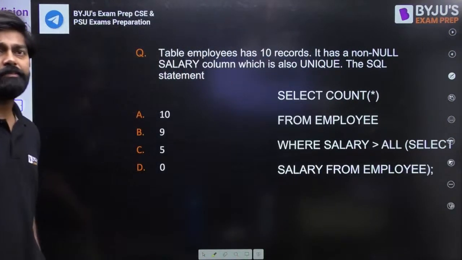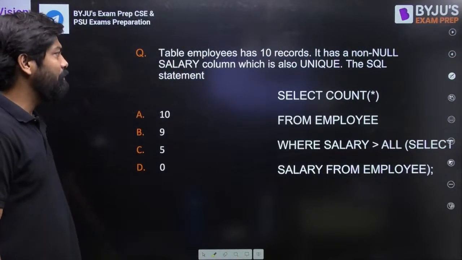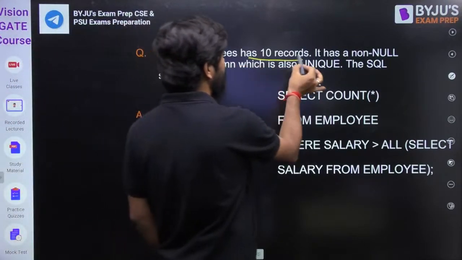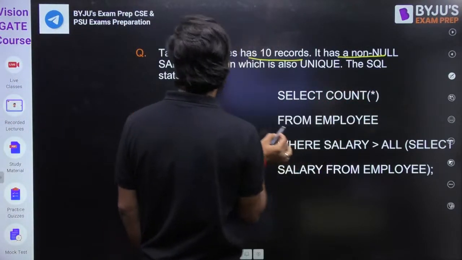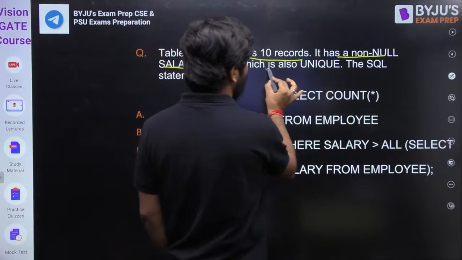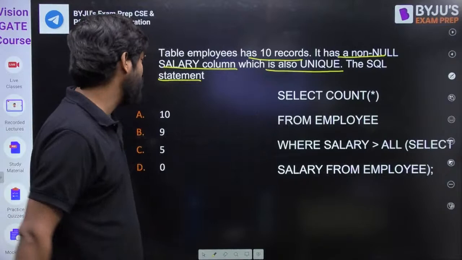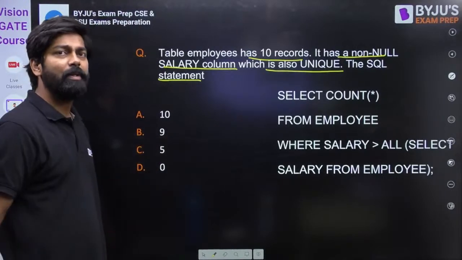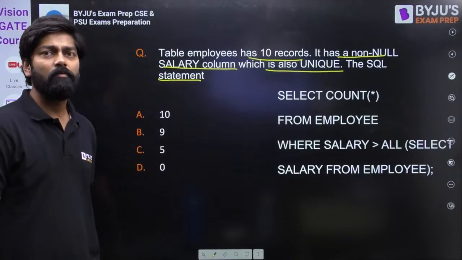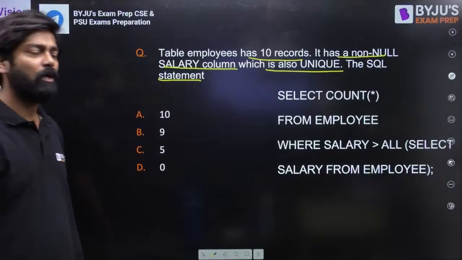Okay, can you please try this one? Table employee has 10 records. It has a non-null salary column, which is also unique. If you run this SQL statement, my dear friend, what will be the output they are asking? What will be the output? Can you please reply?